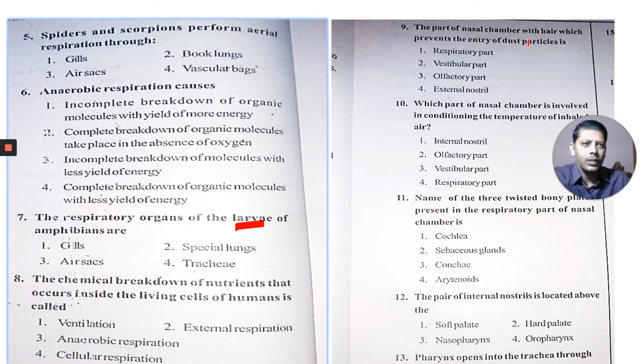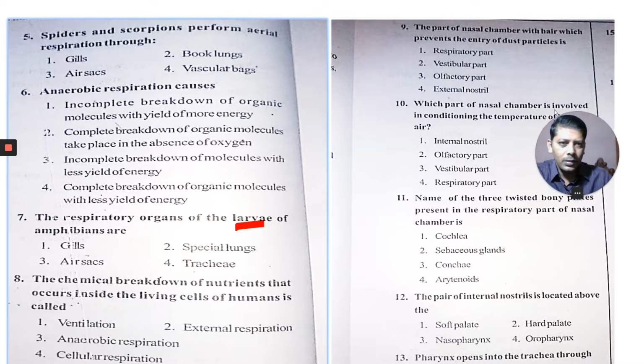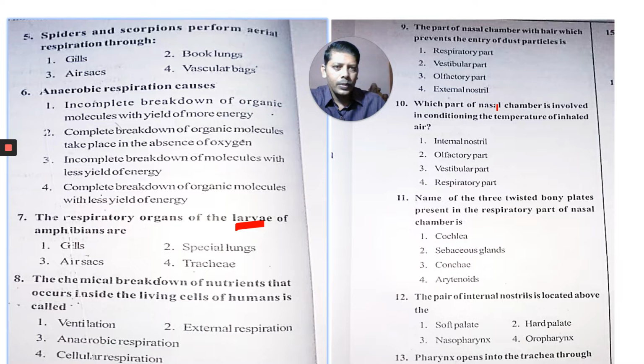The part of the nasal chamber with hair that prevents the entry of dust particles is what? And the next one is which part of the nasal chamber is involved in conditioning the temperature of the inhaled air? Name the three.